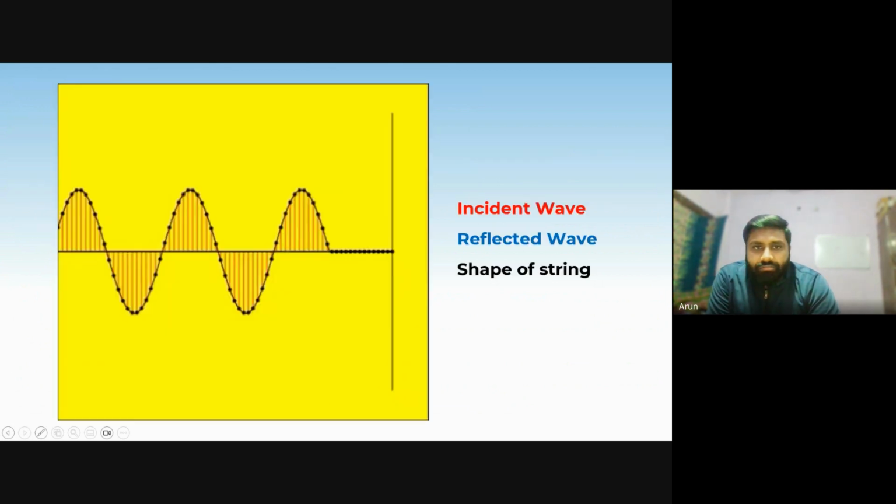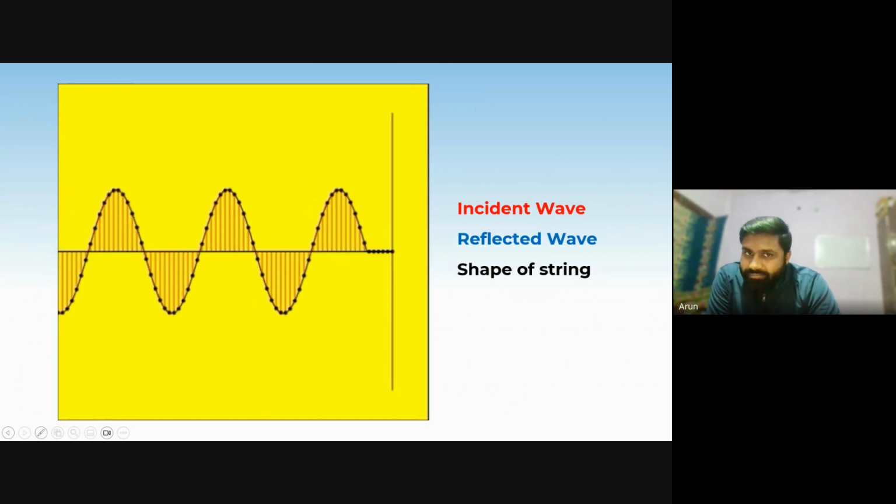In this picture, which is an animation, the red dots represent the incident wave, the blue color represents the reflected wave, and the black color represents the shape of the string. Now I'm playing it.